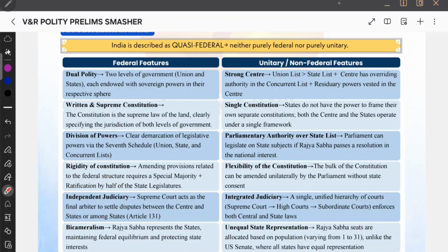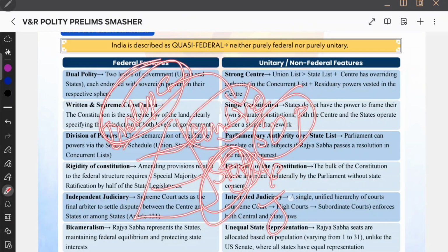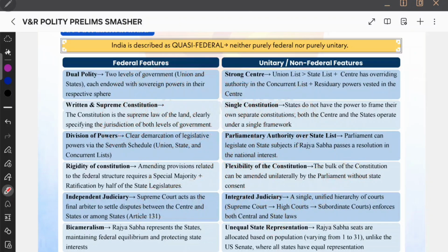And next we have independent judiciary. Let us say independent and integrated. Independent implies the Supreme Court acts as the final arbitrator to settle disputes. And then for states, you are having high courts again. So basically the judiciary is an independent body. So independence of judiciary is a federal feature. For example, if there are any disputes between the state and center, the independent judiciary is going to resolve the dispute, so that the separation of powers and this balance will be maintained. Independence of judiciary will make sure that the state is getting justice, and the center is not overriding the state. So independent judiciary is a federal feature.